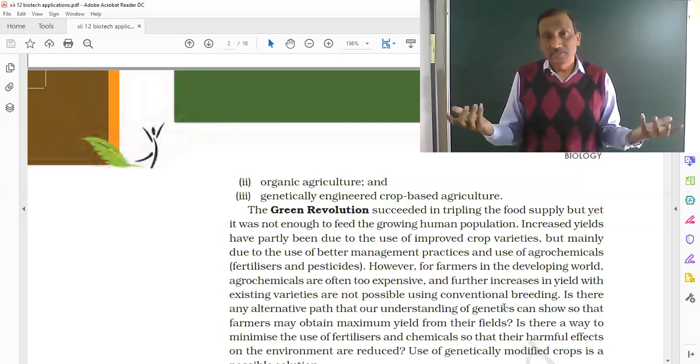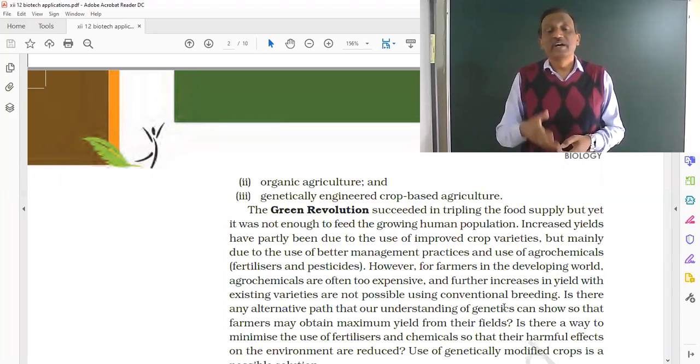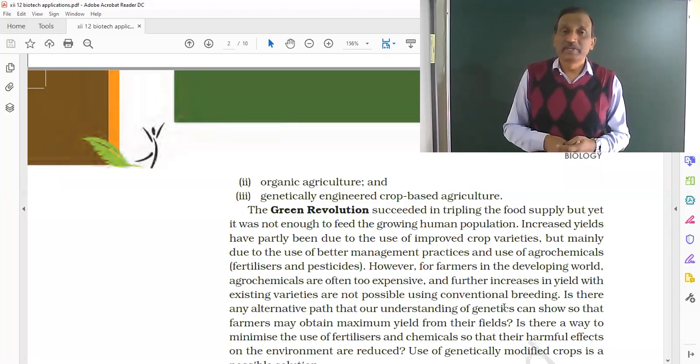But as population is increasing and the demand is increasing, we are solely dependent on the agrochemical.